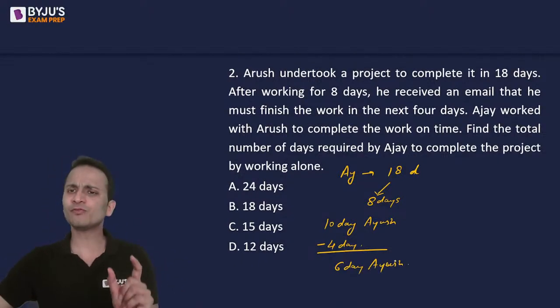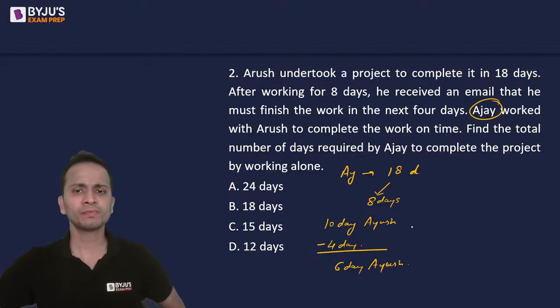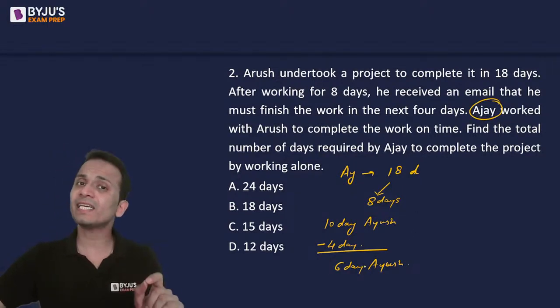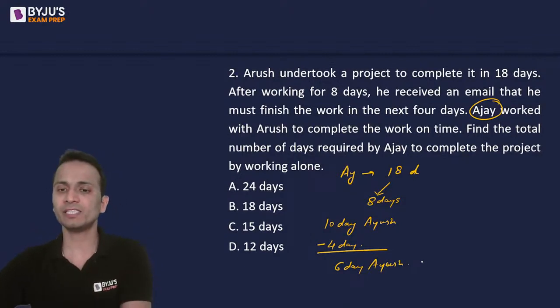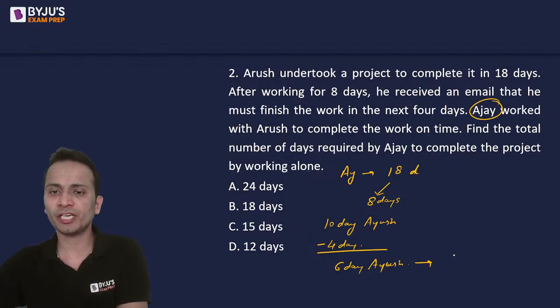Okay. But in these 4 days, Ajay was also working with him. So 6 days work of Arush, the work that can be finished by Arush in 6 days, has been done by Ajay in 4 days.